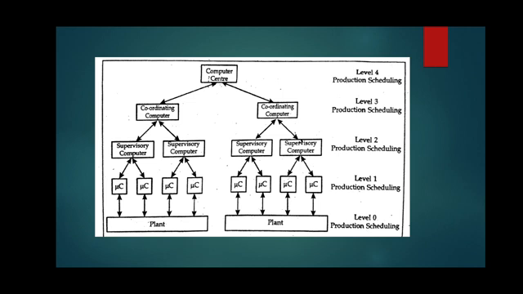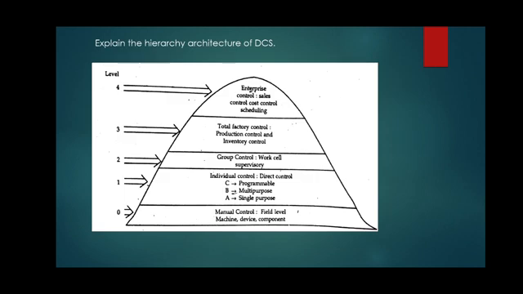Finally, if the plant is more sophisticated, more advanced, all the parameters are studied by the main computer, and according to that the control process takes place. So that final level, level 4, is the level where production is scheduled. So this was all with respect to the block diagram of the DCS system.